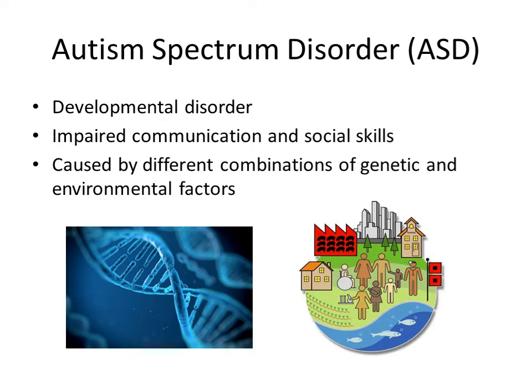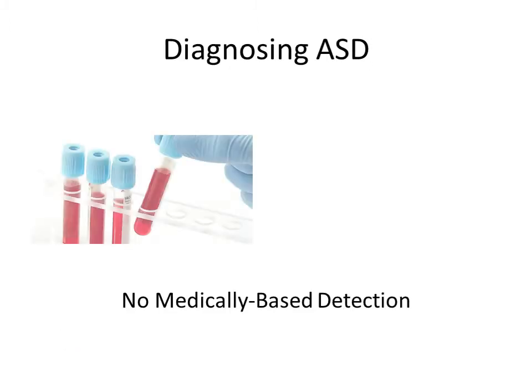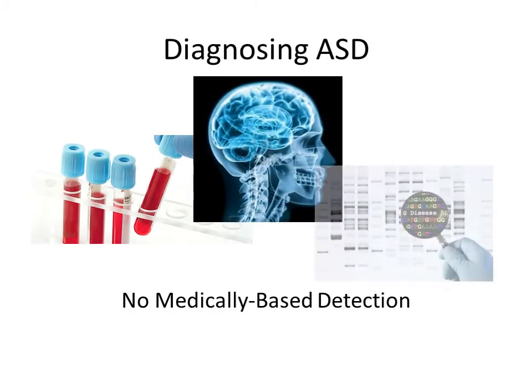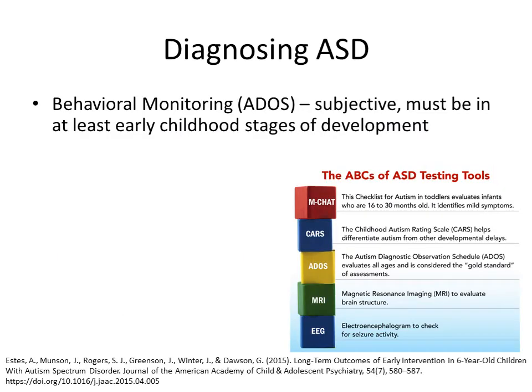Autism spectrum disorder is a developmental disorder that results in impaired communication and social skills, and is caused by different combinations of genetic and environmental factors. Currently, there is no blood test, medical imaging, or genetic screen diagnostic for ASD. Monitoring a child's behavior is the only way to diagnose ASD. However, this method is subjective, and the child must be at least 2 years old for consistent, reliable diagnosis.